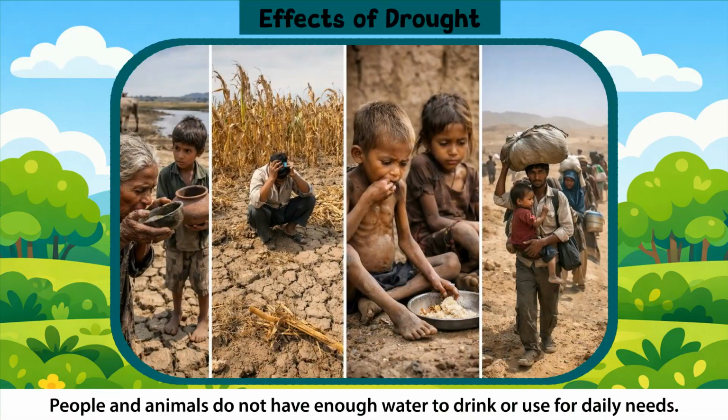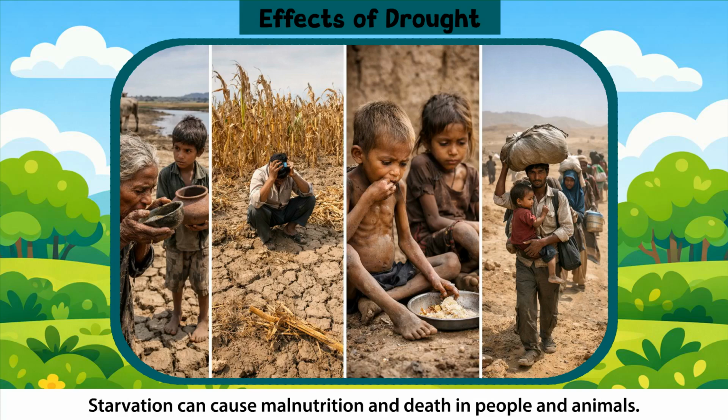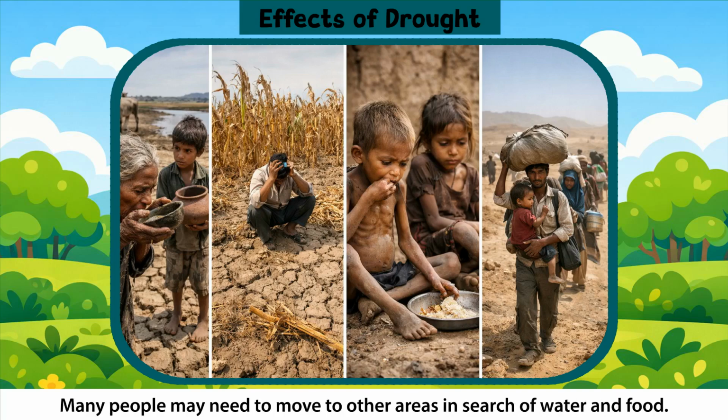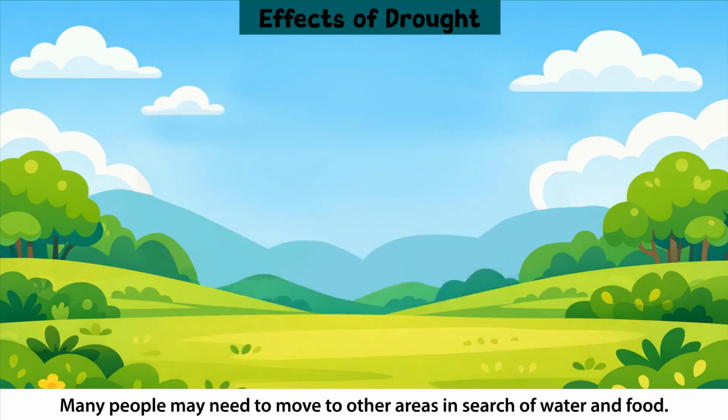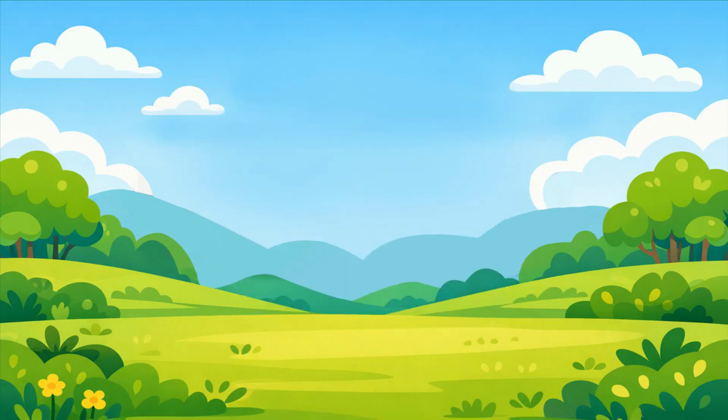Effects of drought. People and animals do not have enough water to drink or use for daily needs. Crops may be destroyed due to insufficient water for growth. Starvation can cause malnutrition and death in people and animals. Many people may need to move to other areas in search of water and food. Dry conditions can increase the likelihood of wildfires, causing more damage.